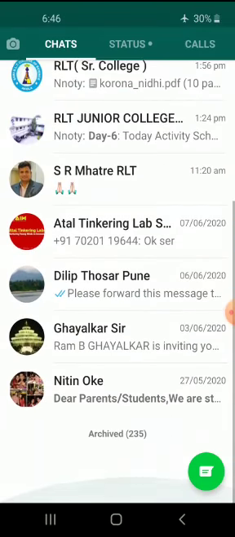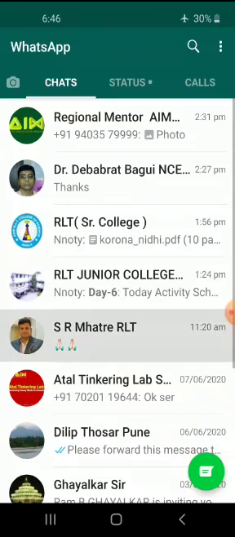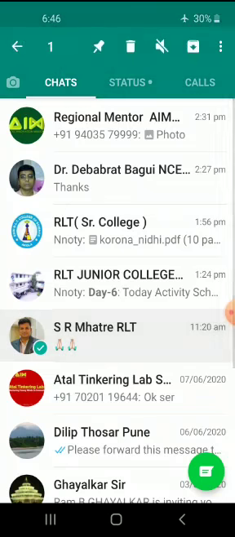So what I am doing, first you just have to press the finger over here and select this entry. And after selecting this entry, you have to go to the top right corner here. There are three dots on the top right corner, and just beside that there is one downward direction arrow.